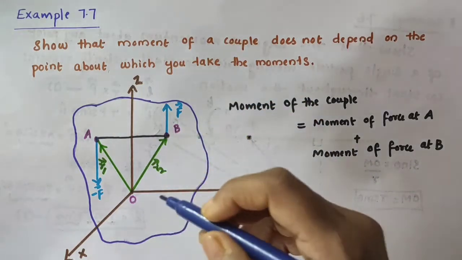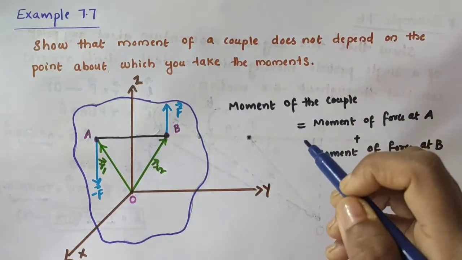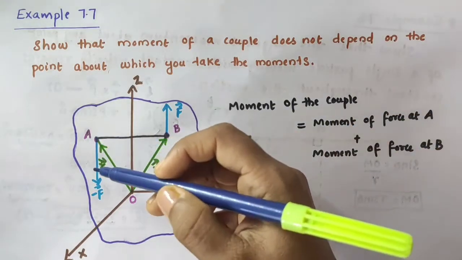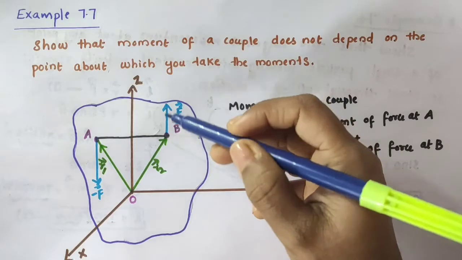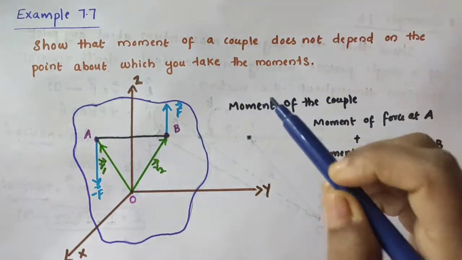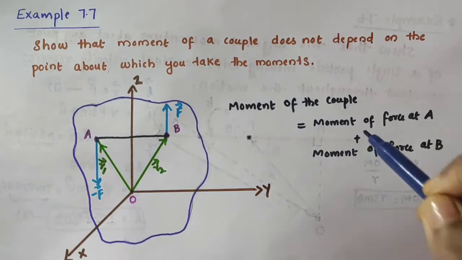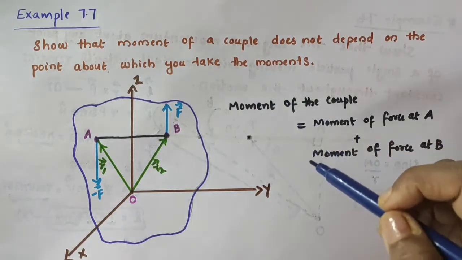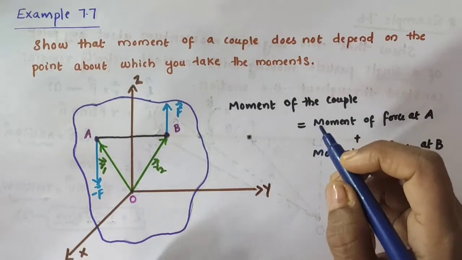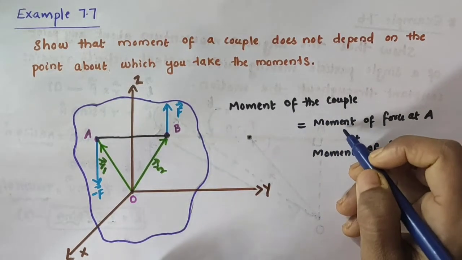Then we know that the moment of the couple is equal to the moment of the force at A plus the moment of the force at B. That is, the moment of the couple is the sum of the moments of the two forces making the couple. See, moment of force is a vector quantity, no?